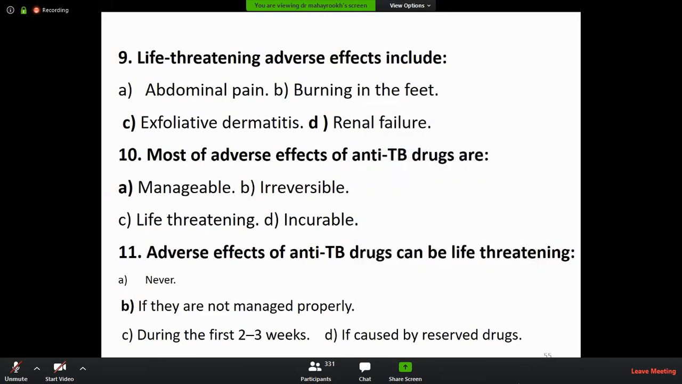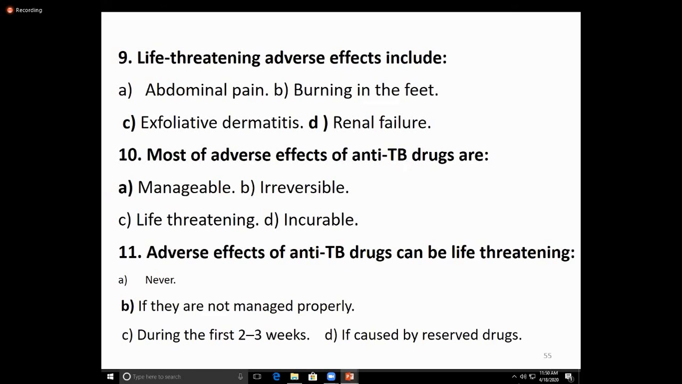Another drug is cycloserine. It has bacteriostatic activity. It is a bacterial cell wall synthesis inhibitor, distributed all over the body, including the CSF. The common side effects are CNS effects, headache, GIT symptoms, and tremor and convulsion. So it should be given with caution to patients who have epilepsy.